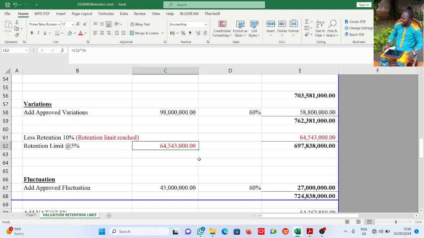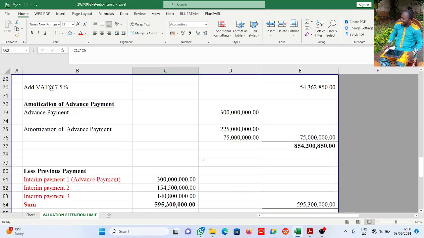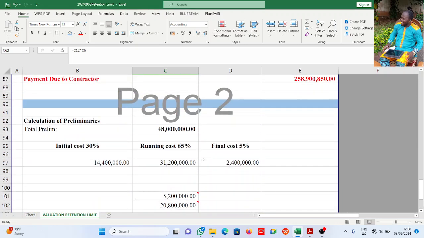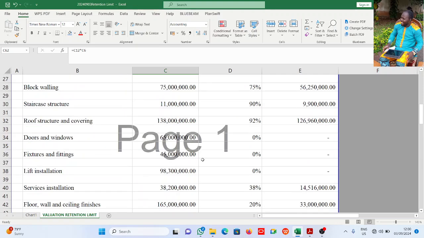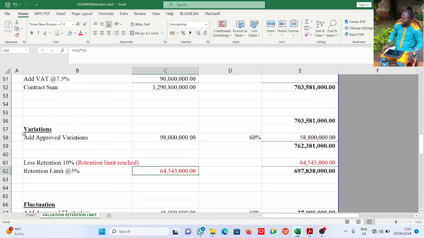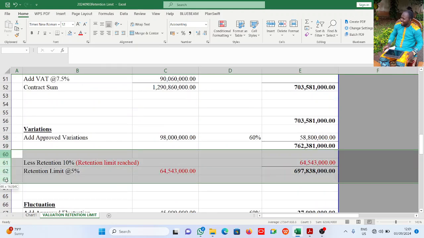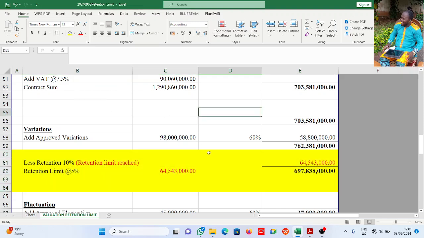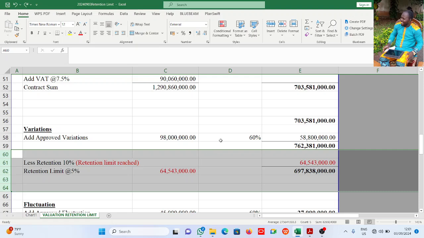So this is how you treat retention when it has exceeded the retention limit provided for in the contract. That is what this video is about. This video is not about me making another interim valuation payment. I just want to show you how retention is treated if it exceeds the retention limit. I hope that is clear.